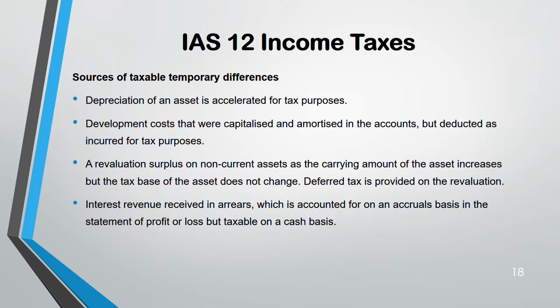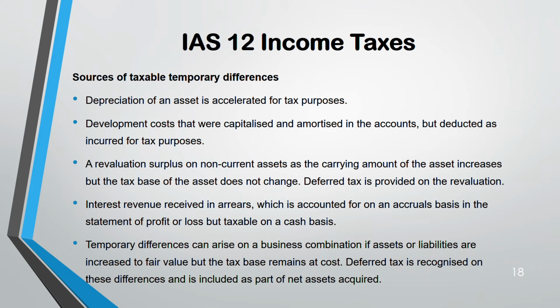Next, interest revenue. You account for interest revenue in your carrying amount on an accrual basis. But for tax purpose, they take it on a cash basis. Two different bases, no? Taxable. Why taxable? Because on the accrual basis you will recognize it earlier than on the cash basis. So you will adjust your interest revenue. That means the carrying amount will be more than the tax base.